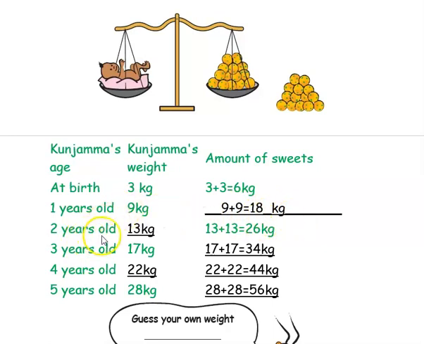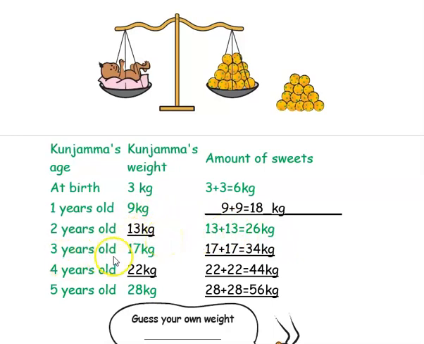When Kunjamma is 2 years old, they didn't give the weight, but instead they have given the amount of sweet they have distributed. So they have distributed 13 plus 13, that is 26 kg. So what will be the weight of Kunjamma? They are doubling it, so the weight of Kunjamma is 13 kg.